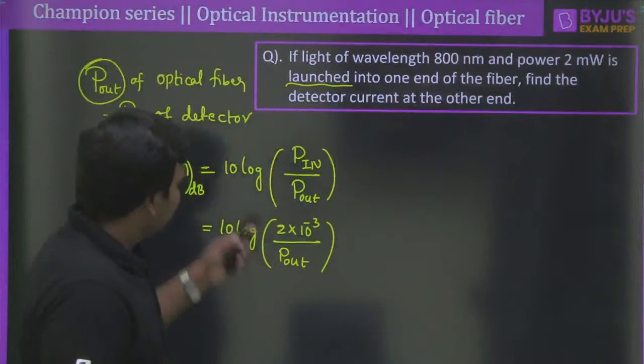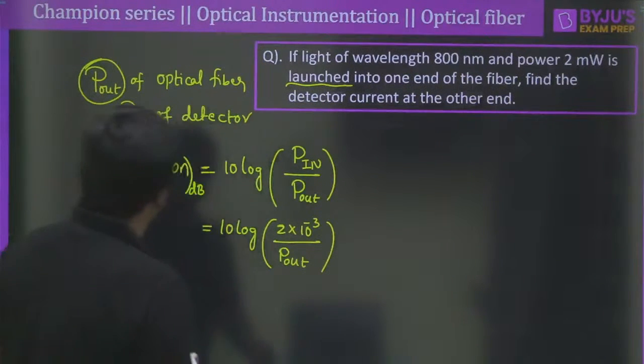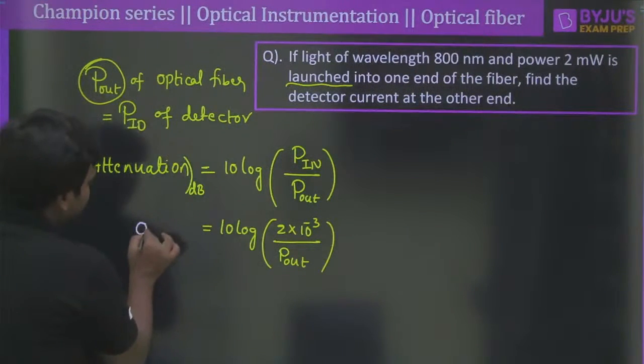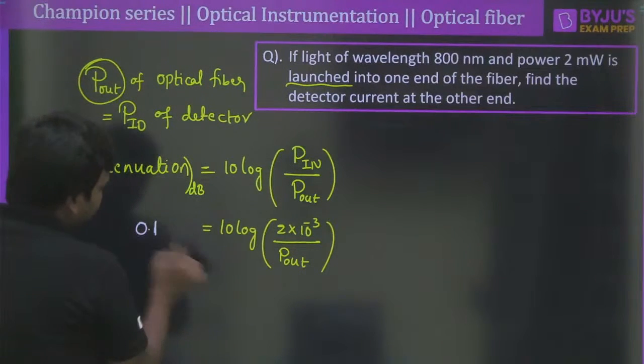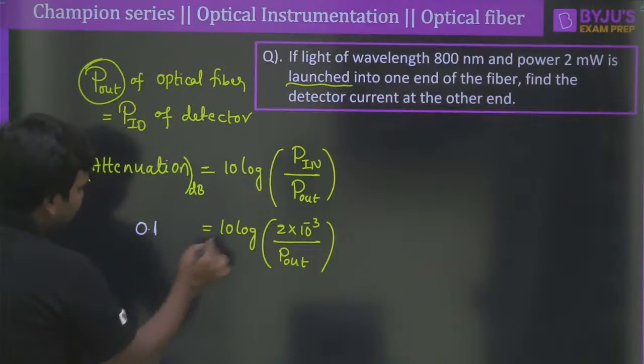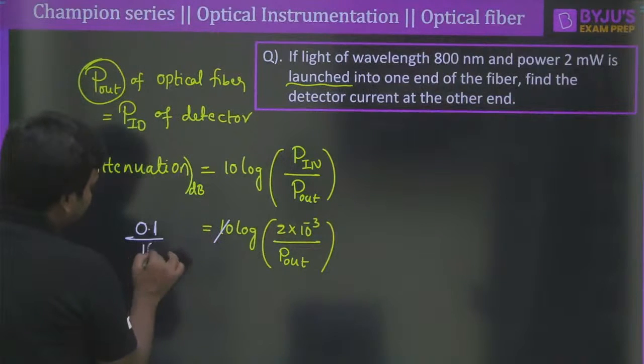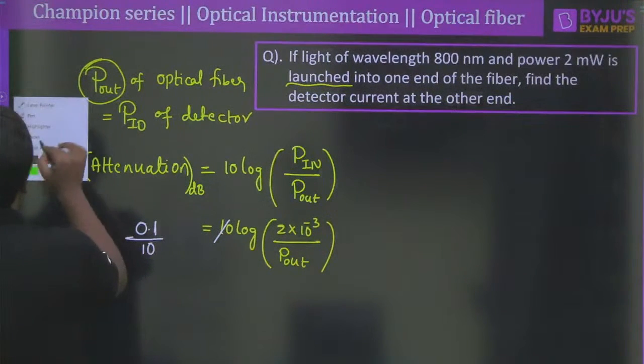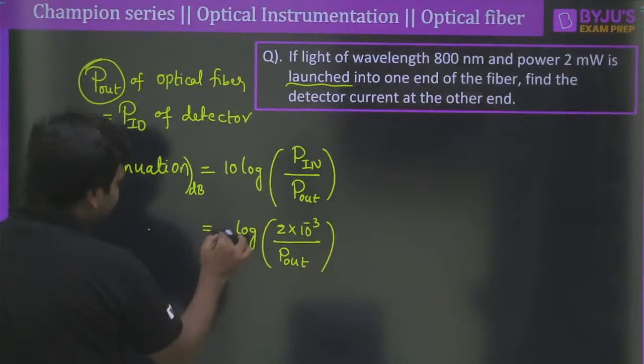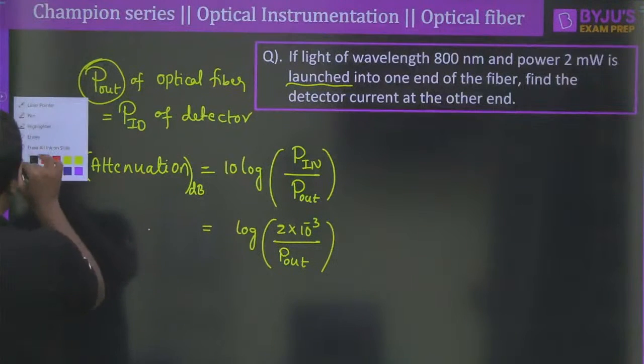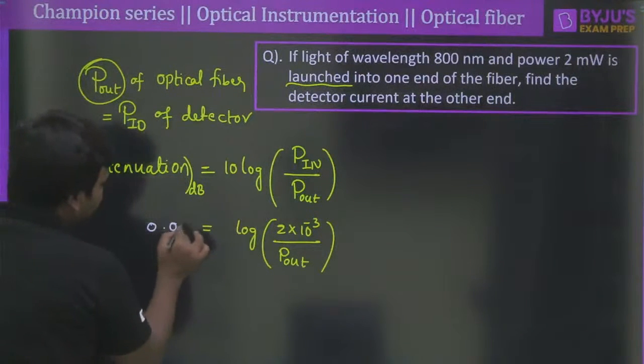So now, we understood that 0.1 dB is the total attenuation here. So 0.1 is the dB. Therefore, if you go ahead again, 10 will come here, 0.1 by 10. It is a very, very small value, but anyway, this value is 0.01.